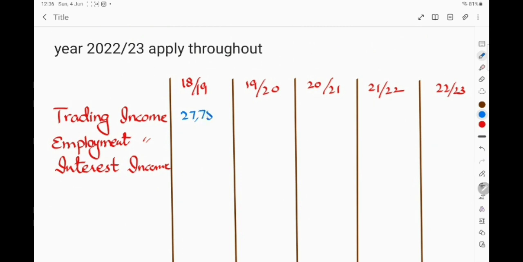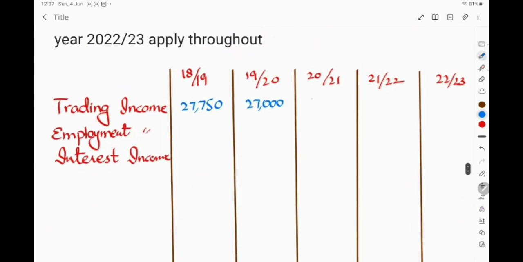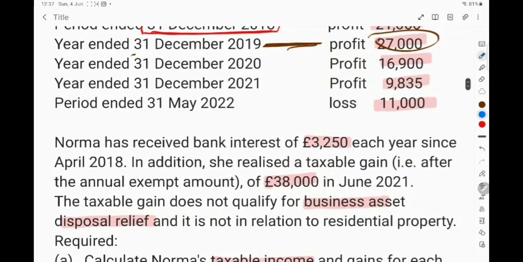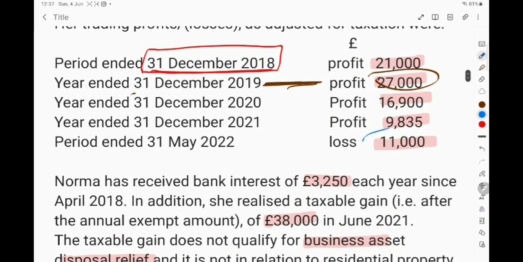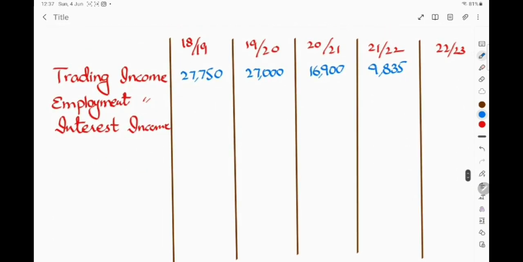27,750 is the trading income for the first year 18-19. Then it is 27,000. Then it is 16,900. And then it is 9,835, right. In the year 22-23, they have suffered a loss of 11,000. This is the loss of 11,000. So, for a loss we don't have to record anything, and remember that you have to record 0 instead.